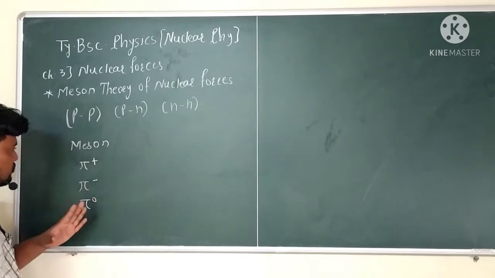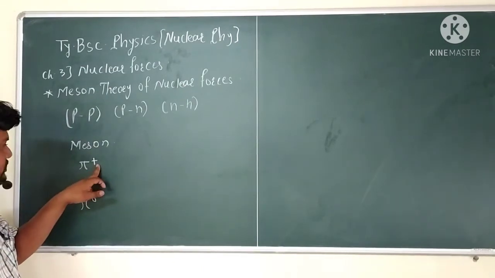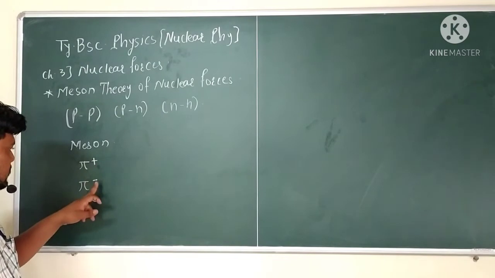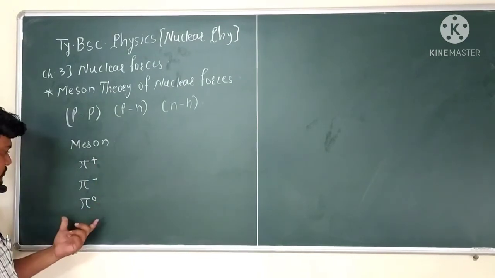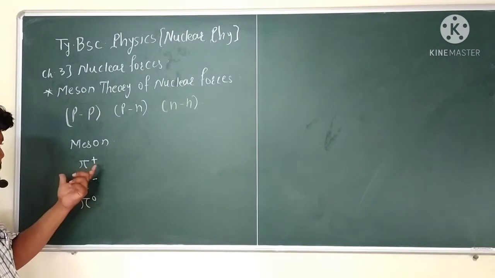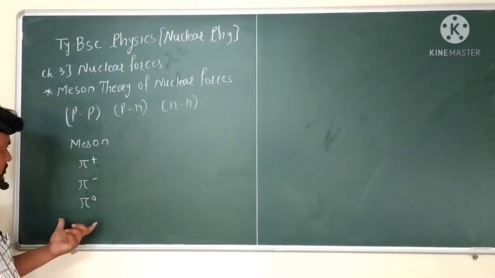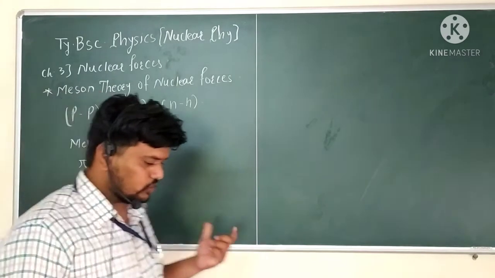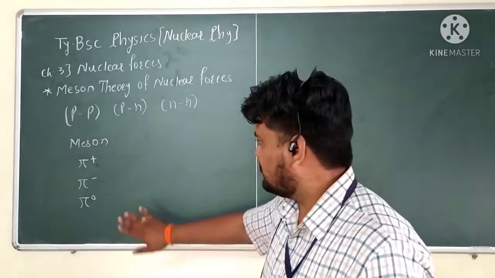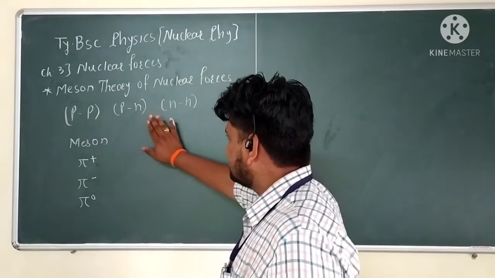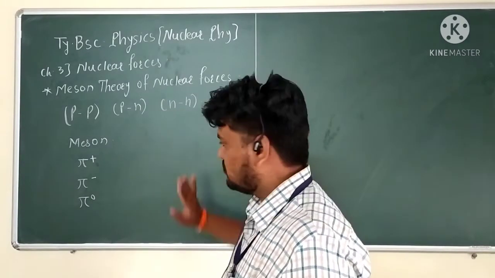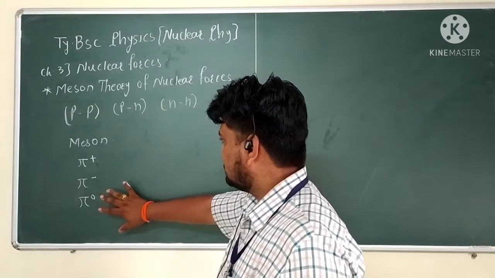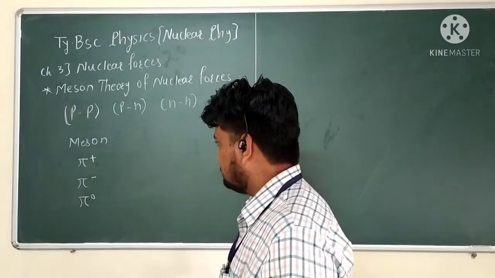The charge on this Meson particle is plus, this is minus, and this is 0 charge. Then there is the exchange of this Meson particle, because in the nucleus these elementary particles are present.